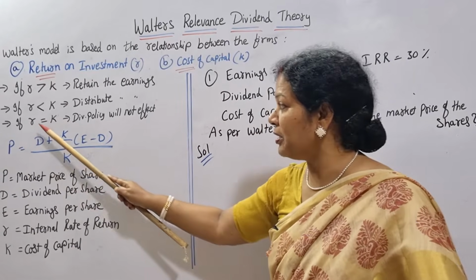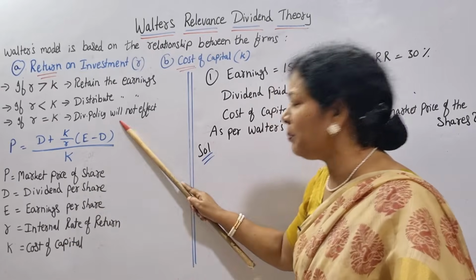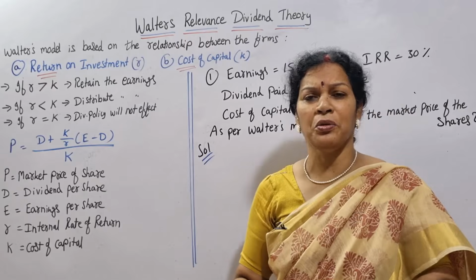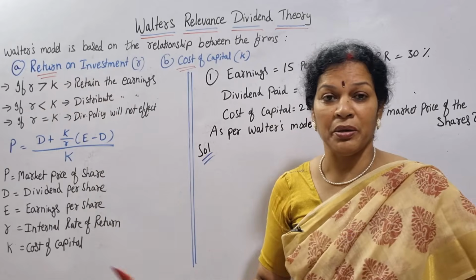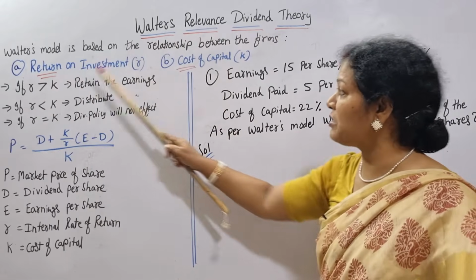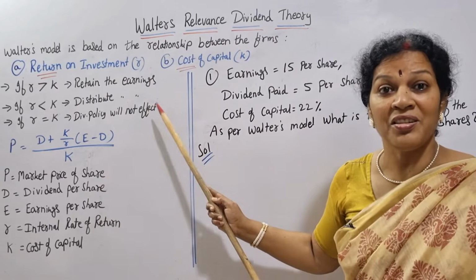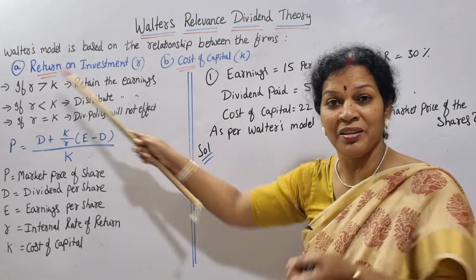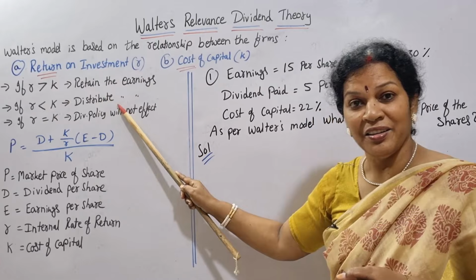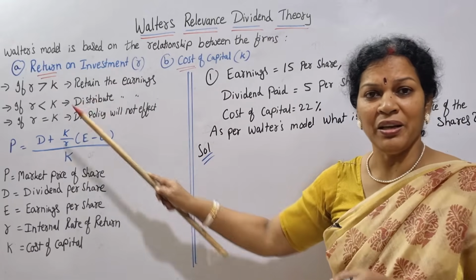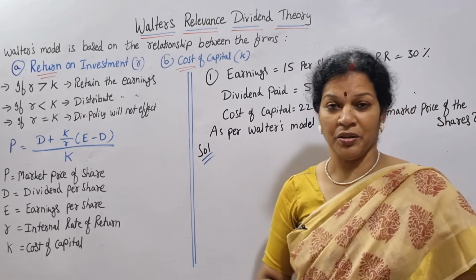Whereas the third concept: if R is equal to K, return is equivalent to cost of capital, then dividend policy will not affect, whether you distribute or whether you don't distribute. It doesn't make any difference at all. So these are the three concepts you have to remember. Walter's theory is mainly based on the return on investment and the cost of capital. Return is how much, cost is how much. If return is more, then retain the earnings. If return is less, then distribute it. If both are equal, whether you distribute or not, that doesn't make any difference at all.